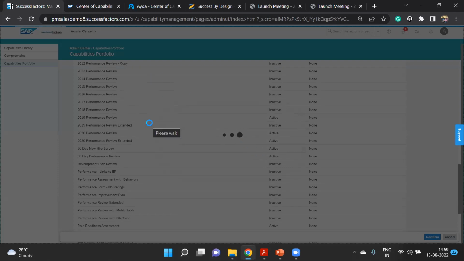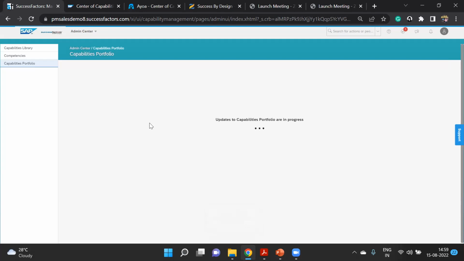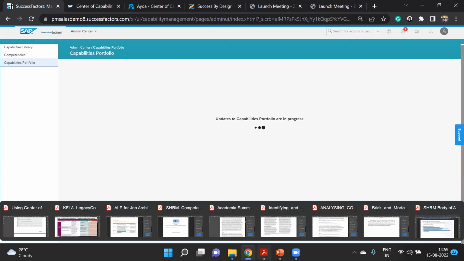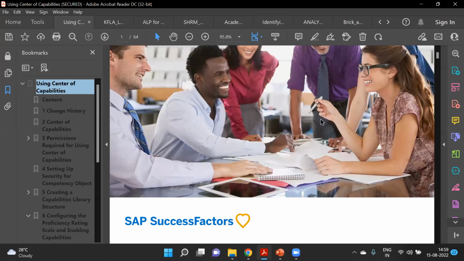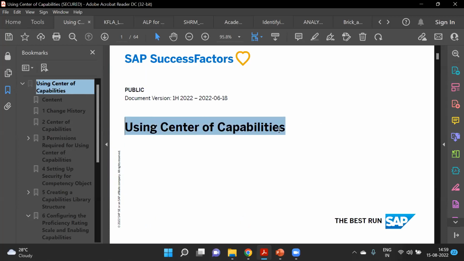This is how we run the wizard for the capability portfolio. It will just be updating and will take some time. Meanwhile it is updating, to help you understand, there is an implementation guide as well for this. I would recommend you follow this one. This is the latest implementation guide on how to use the Center of Capabilities.